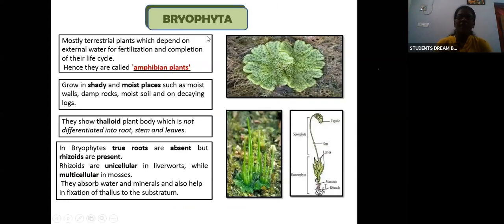So what are bryophyta? They are very primitive, simple land plants, growing terrestrially. They are commonly known as amphibian plants. They are mostly terrestrial plants which depend on external water for fertilization and completion of the life cycle.